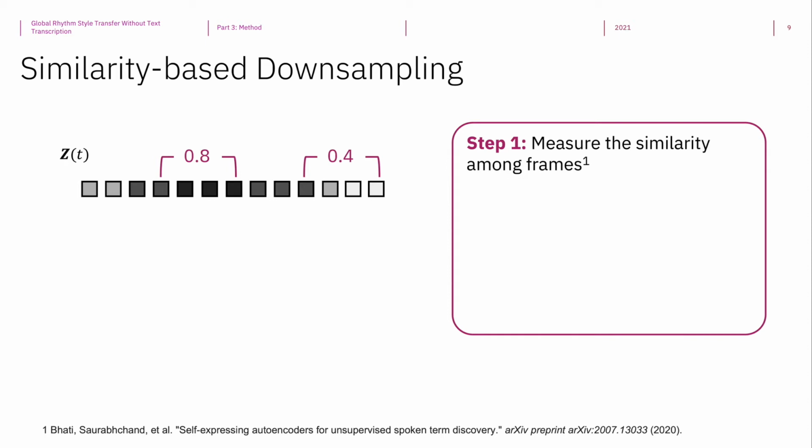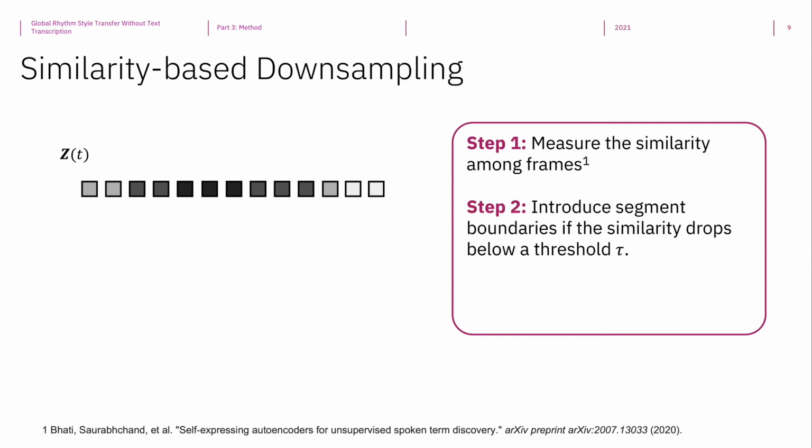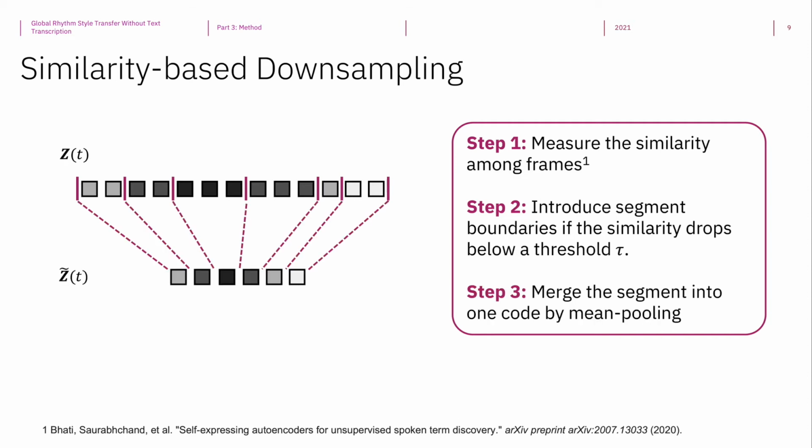In our implementation, we adopt the measure proposed by Body et al., which has been successfully applied to unsupervised speech segmentation. With this similarity measure, the next step is to go through the speech frames one by one and draw a segment boundary if the similarity between the next frame and the previous segment drops below a threshold tau, as denoted by the red bars on the slide. After segmentation is complete, the final step is to collapse each segment into one representation by mean pooling. As can be seen, the downsampling algorithm ensures that the steady segments get compressed most.